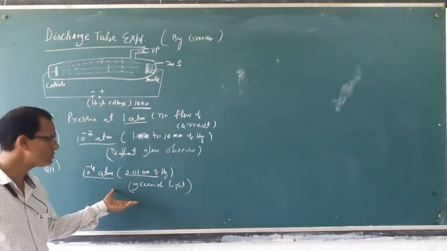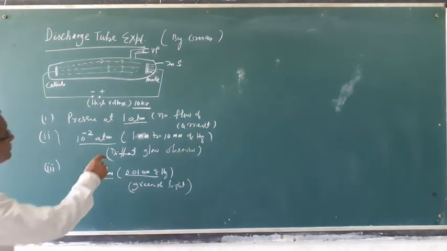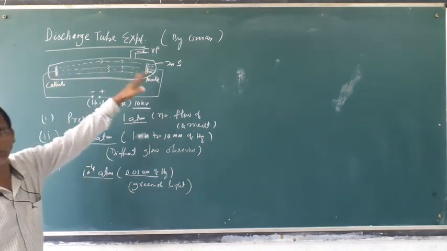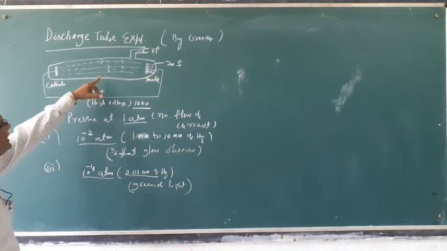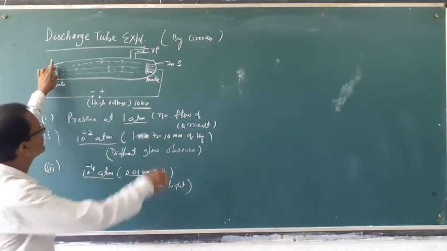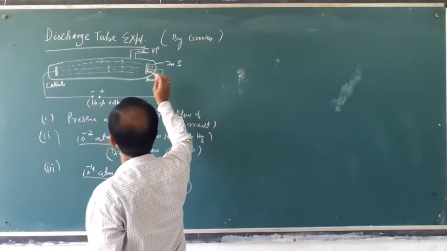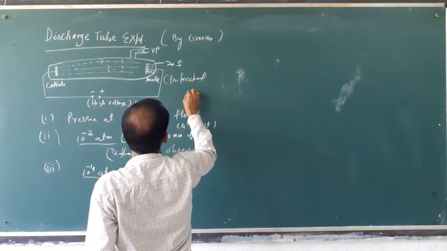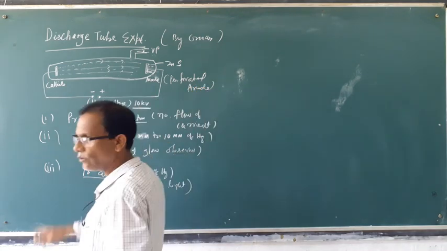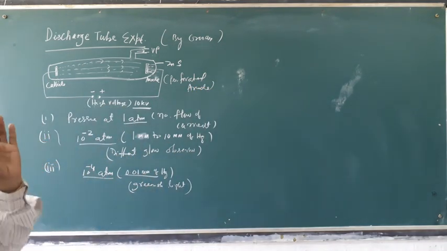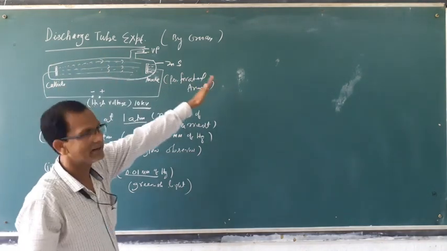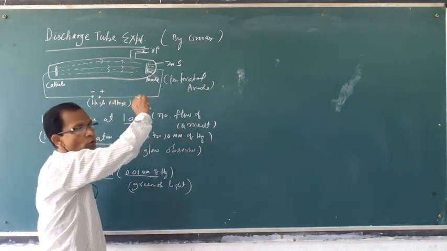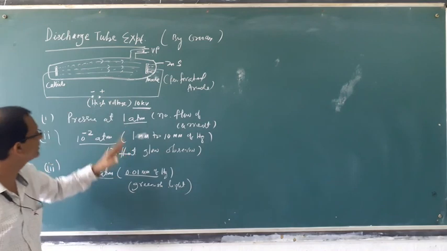And current is also produced, but greenish light is observed just on the back side of the anode, like a ray coming from the cathode. That's why this ray is produced from the cathode and passes through the anode, which is a perforated anode. Perforated anode means having small, tiny holes. Through these holes, the ray can pass. So on the back side of the anode, greenish light is observed.